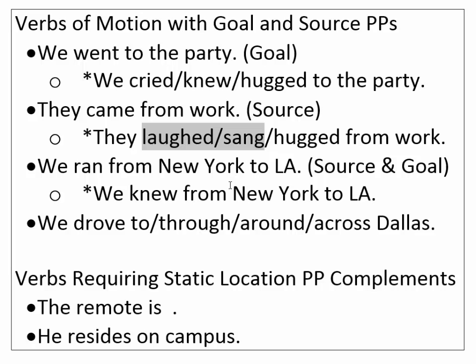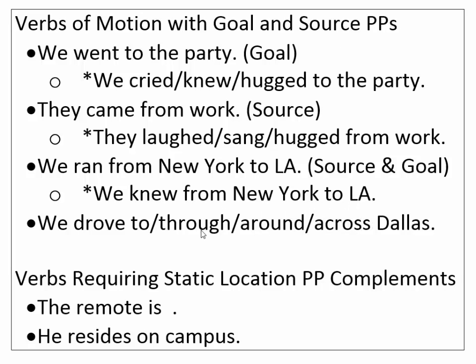All right. Now, while the verb has to have a prepositional phrase or picks a prepositional phrase as its complement, there is some variety in what the preposition can be as long as it's consistent with some sort of motion, right? So we drove to Dallas, through Dallas, around Dallas, or across Dallas. All of those are possible.